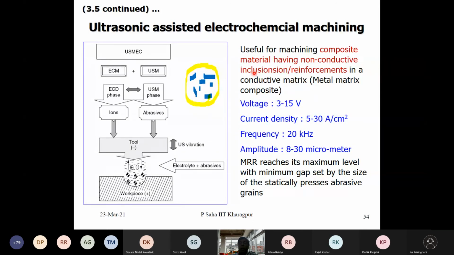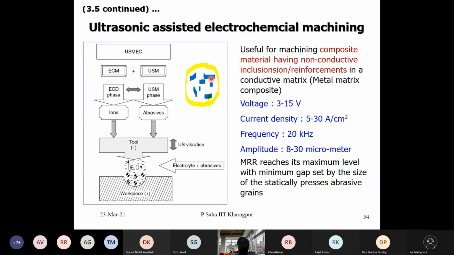Such metal matrix composites are very hard because in case of any failure, these abrasive particles, which have very high strength, arrest the failure locally and do not allow it to propagate further. So there are many engineering applications where such metal matrix composites will be used. Now, if the workpiece is made of such abrasive composite materials, typically the metal portion is conductive, because all metals are electrically conductive and many of them are thermally conductive as well.